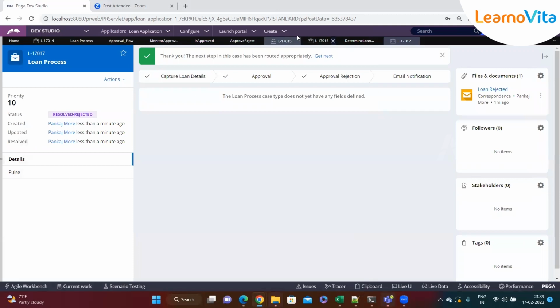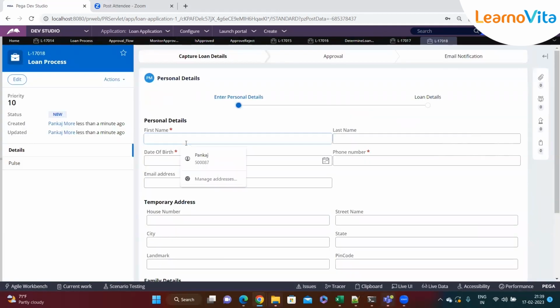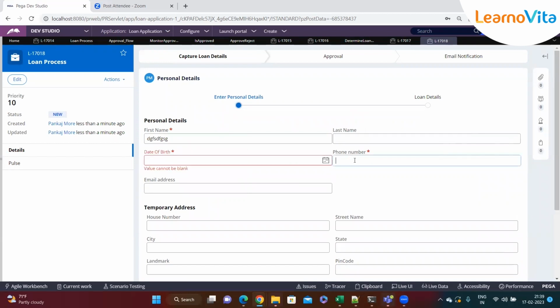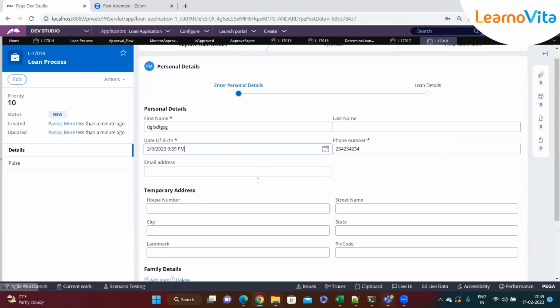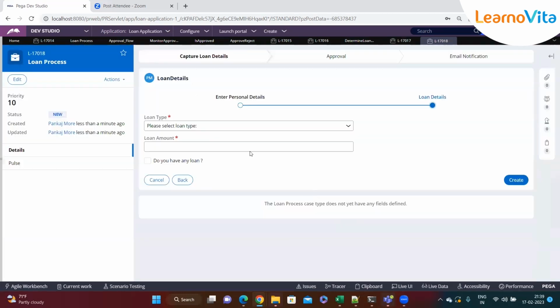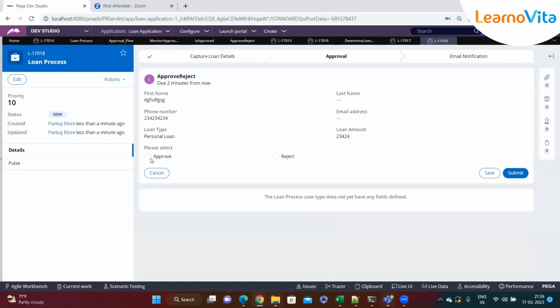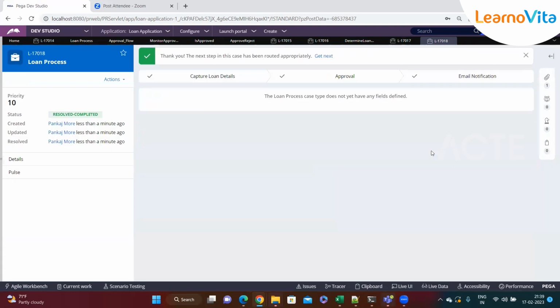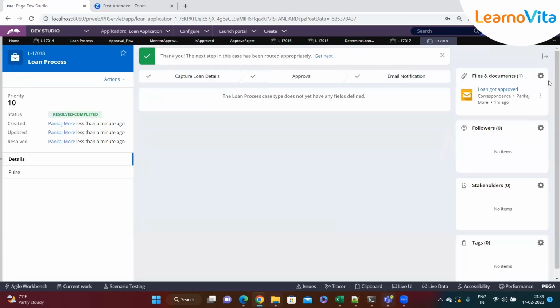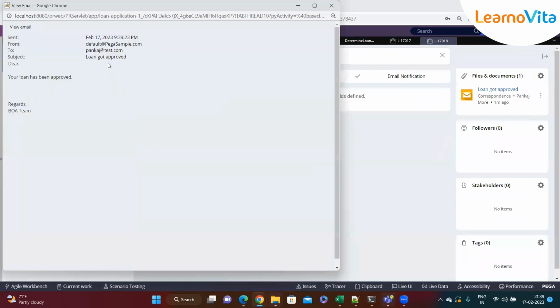Now let's test our approval process. There we go. This time I'm approving it, and you can see the status changed to result approved, and we got an approval email.